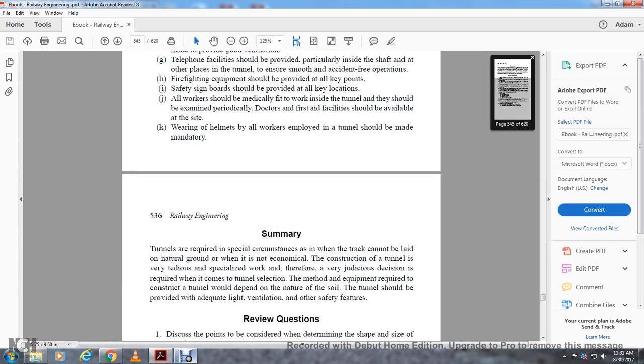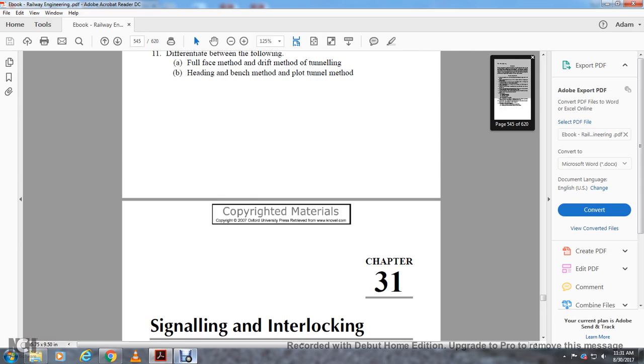Summary. Tunnels are required in special circumstances, when the track cannot be laid on natural ground or when it is not economical. The construction of a tunnel is very tedious, specialized work. Therefore, a very judicious decision is required before selecting a tunnel. The method and equipment required to construct the tunnel depend on the nature of the soil. Tunnels should be provided with adequate light, ventilation and other safety features.